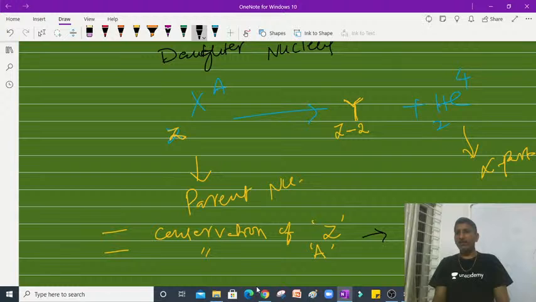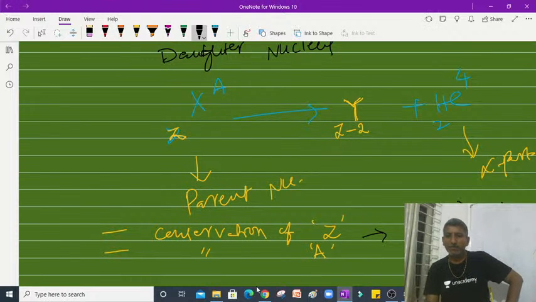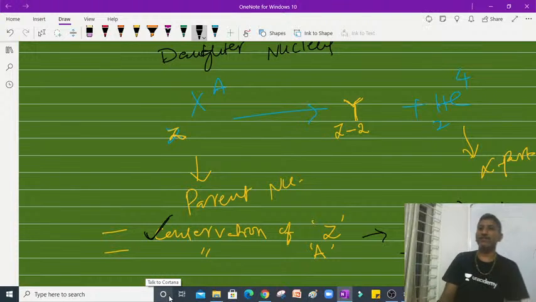Initially Z is there, so I write Z. After that, for Y, Z minus 2, plus 2 for the alpha particle. The minus 2 and plus 2 get cancelled, so Z equals Z. Therefore the protons number is conserved.